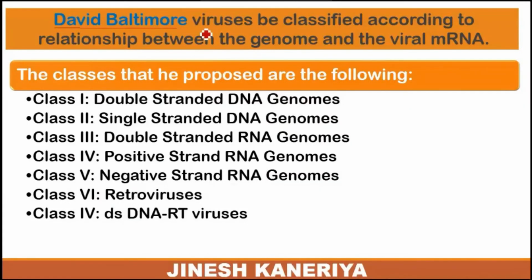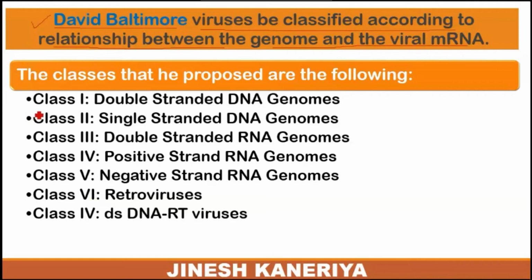Okay, a virus can be classified according to the relationship between the genome and the viral mRNA. So these classification systems are directly based on the genome and the viral mRNA. The classes of these viruses are divided into 7 different classes, 1, 2, 3, 4, 5, 6 and 7. So these 7 different classes occur in the Baltimore classification system.